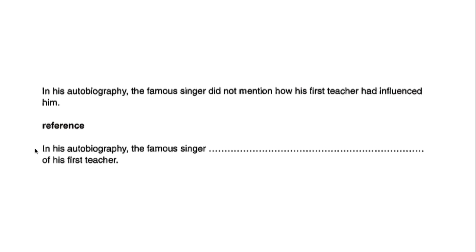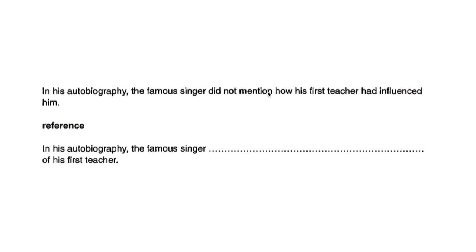All right, now this is pretty much just testing vocabulary. So we've got basically the same phrase here. In his autobiography, the famous singer, of his first teacher. And we need to use the word reference as another way of saying to mention or not mention.